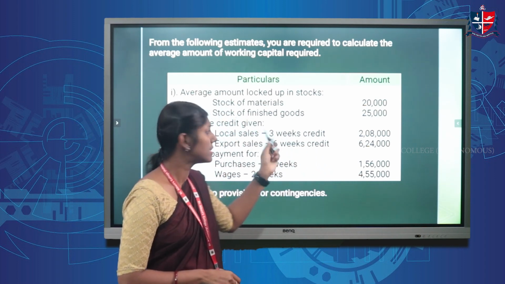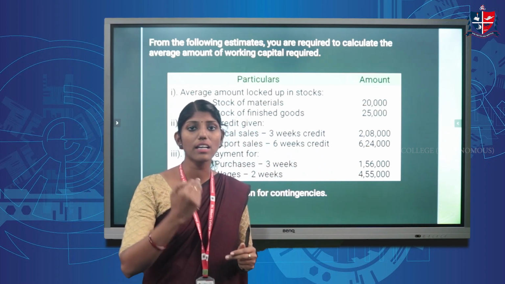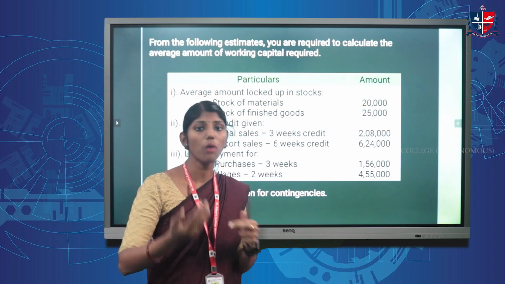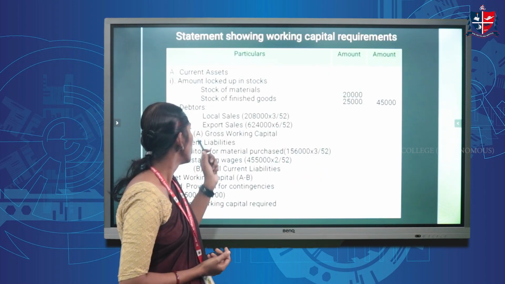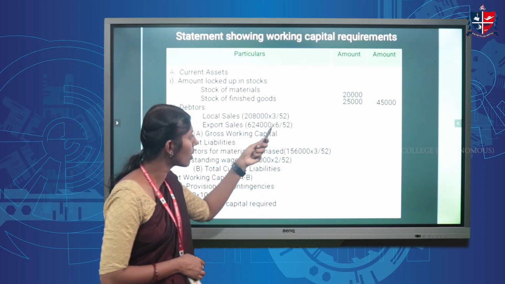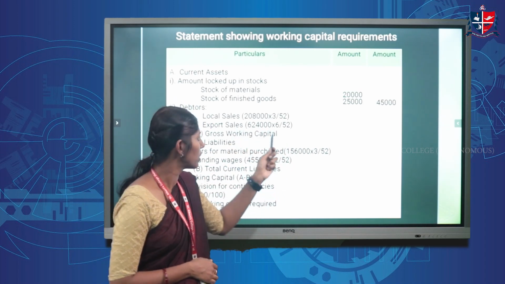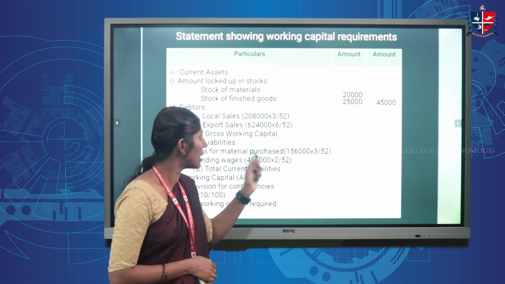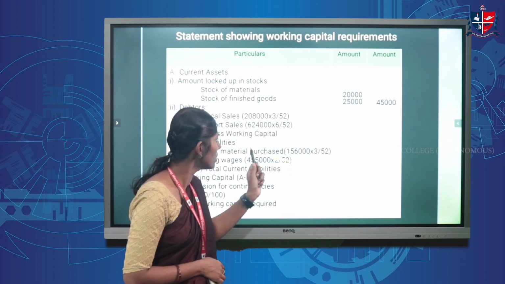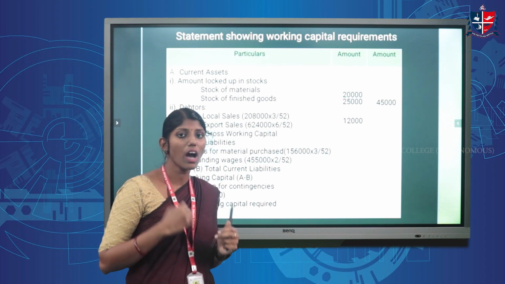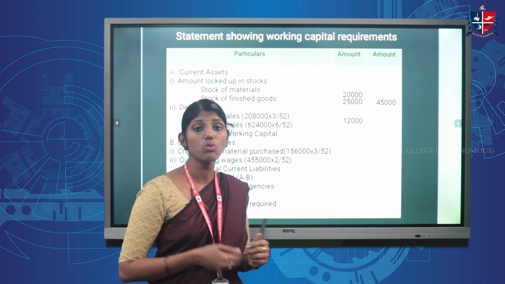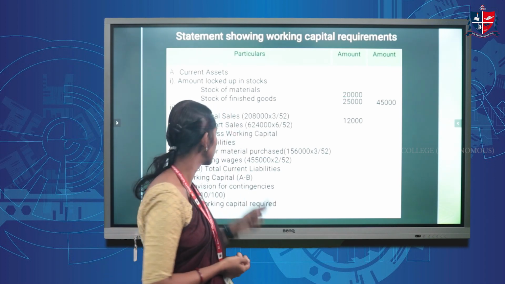So we can term it as debtors because these are the debtors by whom we have to receive the amount from our sales. Local sales 2,08,000 into 3 by 52. The calculation is written here. By multiplying this, we will get the amount, that is 12,000 for 3 weeks, we have to give 12,000 rupees credit.